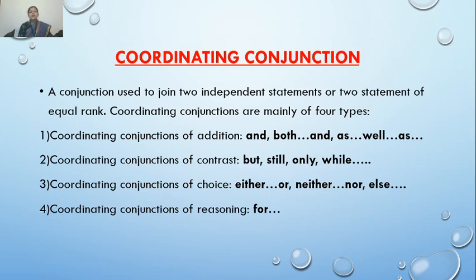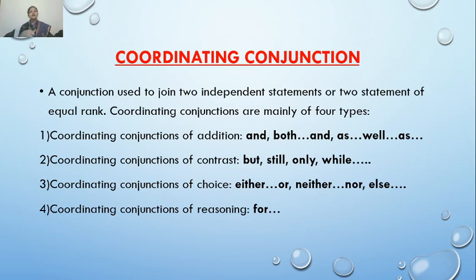Now come to the second type of coordinating conjunction. The second type is the conjunction that is used for contrast. Contrast means expressing the opposition between two statements, like but, still, only, while.